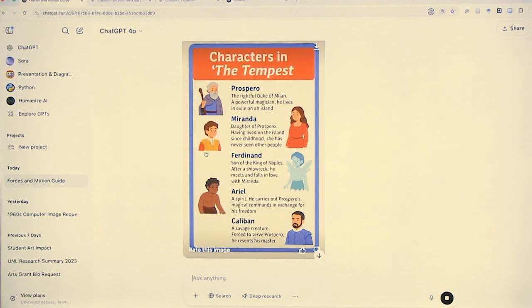All right, so we try to find the characters in The Tempest, and you can see how, again, this creates a series of figures and short explanations, and I love that. It looks like a card, and you can actually start thinking about how you can use this differently, right?